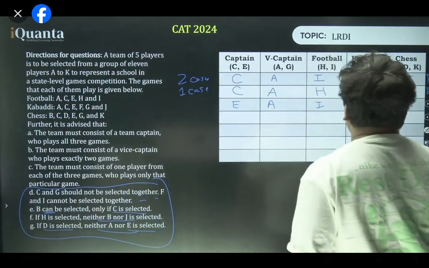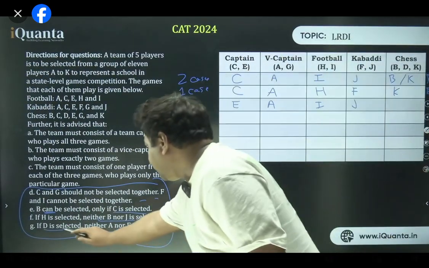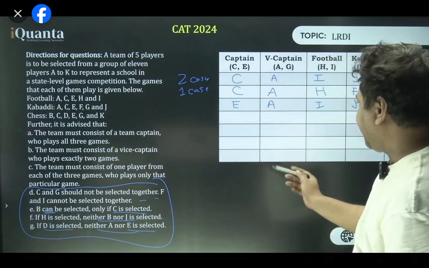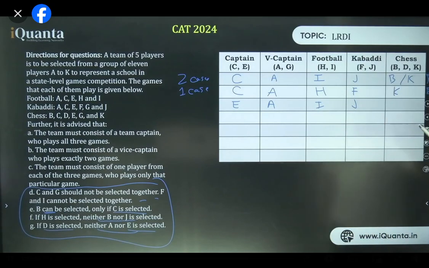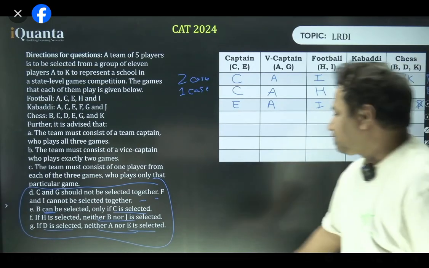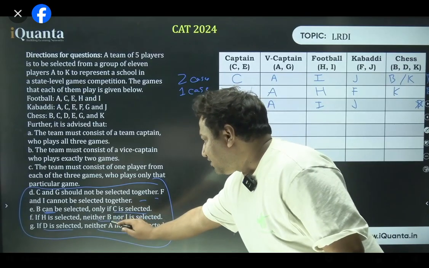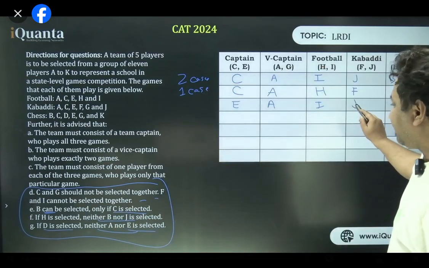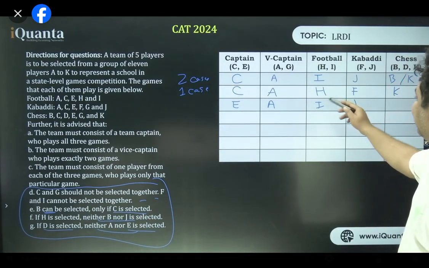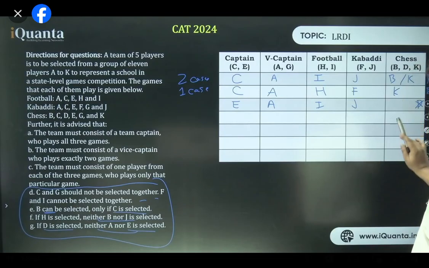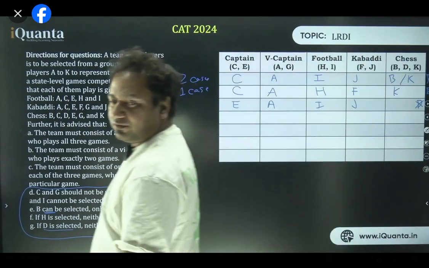J will come here. Now, from point number G, if D is selected, neither A nor E is selected. That means D would not come here. D is not possible here as well. Isn't it? It also says from point F, if H is selected, neither B nor J is selected, but J has been selected already. That means H is not there. We'll have to go with B.